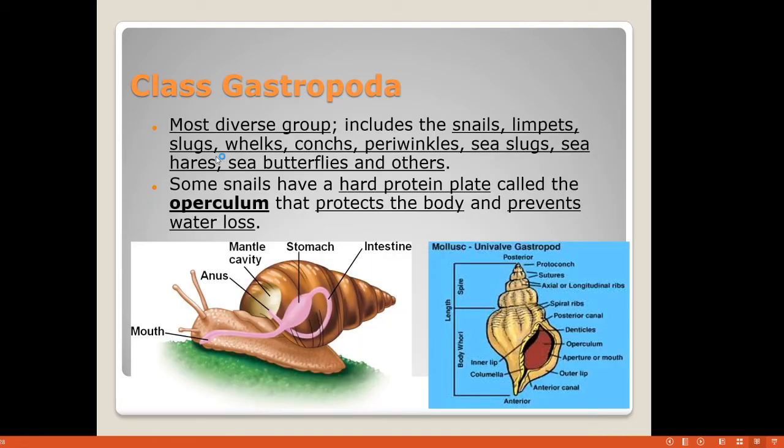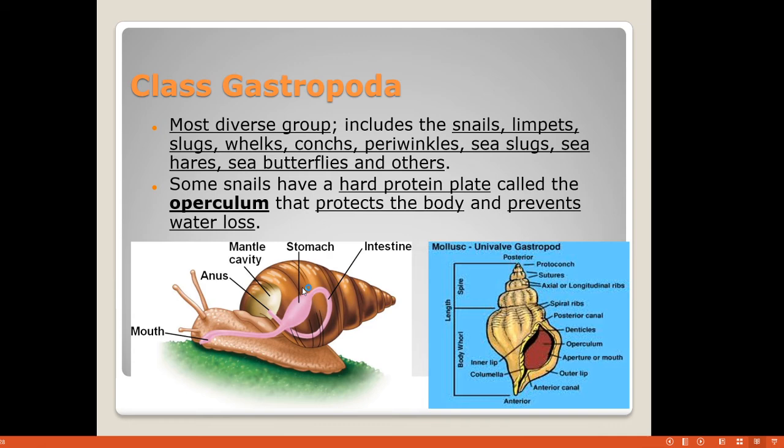Gastropoda is the most diverse group. I told you there are snails, slugs, whelks, conches, periwinkles, sea slugs, sea hares, sea butterflies, and these are some organisms present among the gastropods. We are going to see the phyla in detail. You can see the anatomical features of gastropods, like the mouth and the presence of some tentacles. Then this is the intestine under the shell. What is this? It is the outer shell, the covering, and in that shell there are different vital organs.